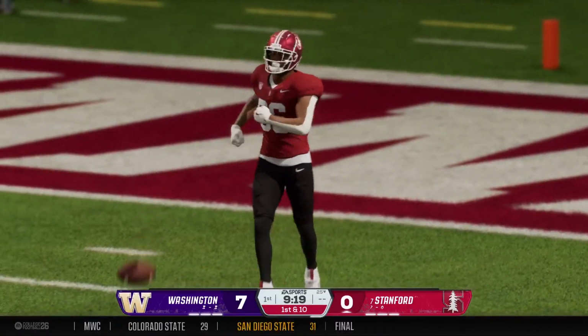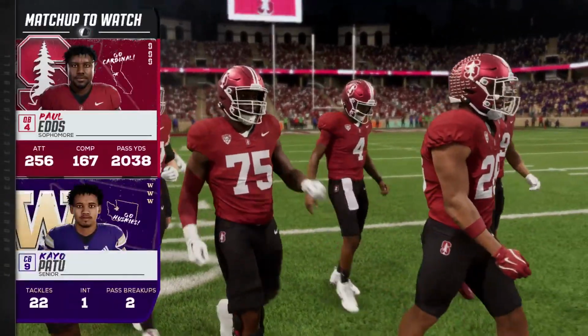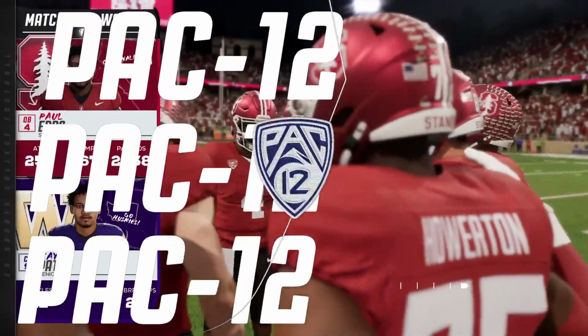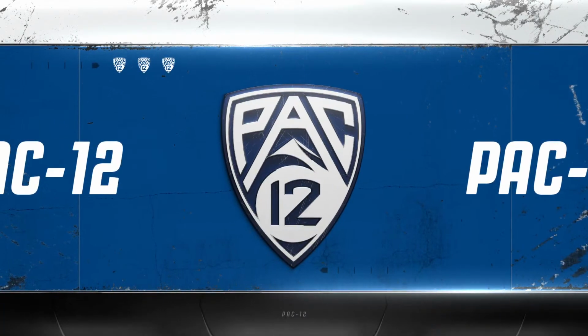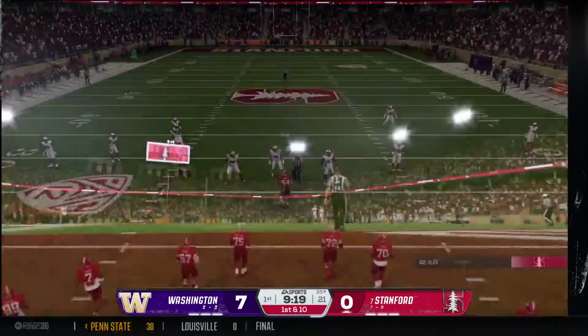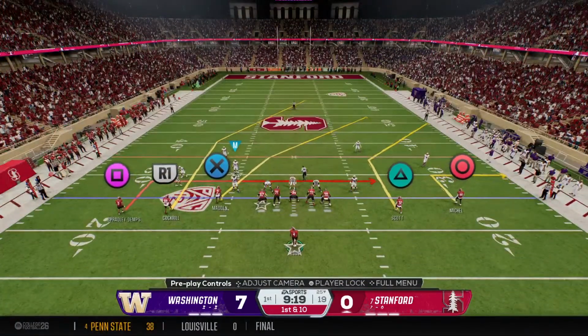And it'll come out to the 25. No attempt at a return. So Stanford's offense has the ball for the first time. And we've got a superb matchup to watch here, David. One of the best quarterbacks in the country. And how much will he be willing to challenge one of the best corners in the land?